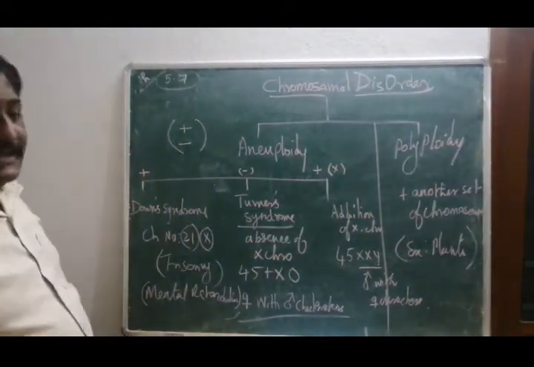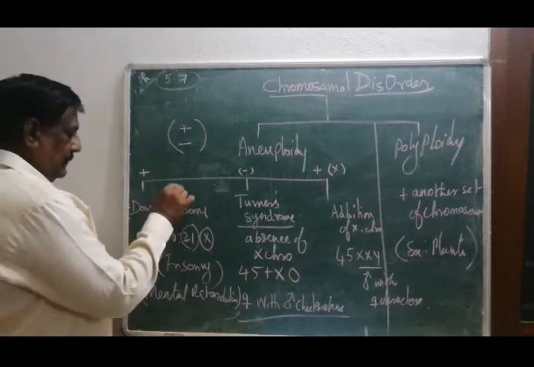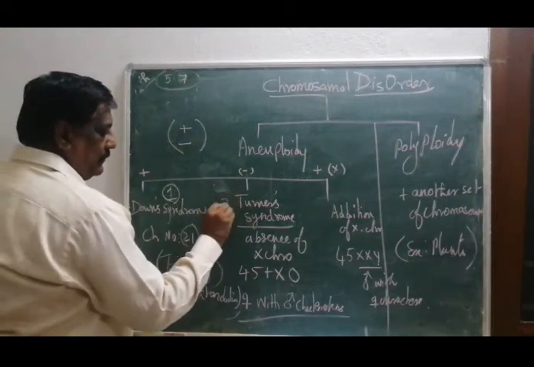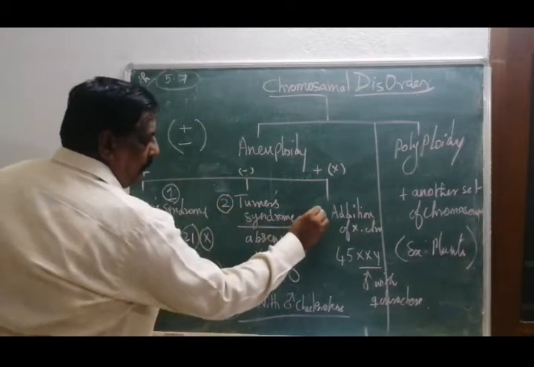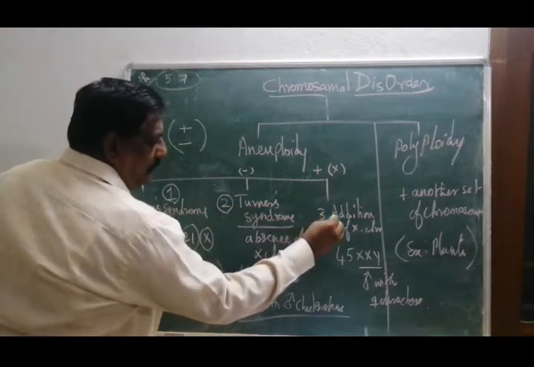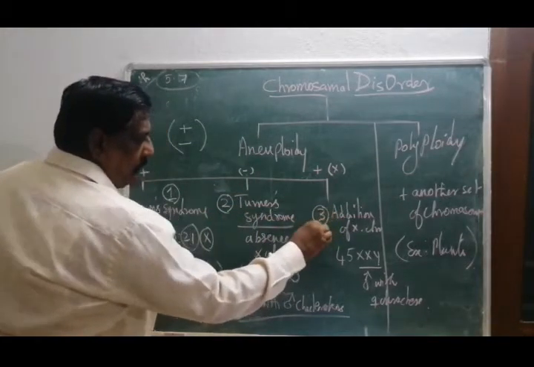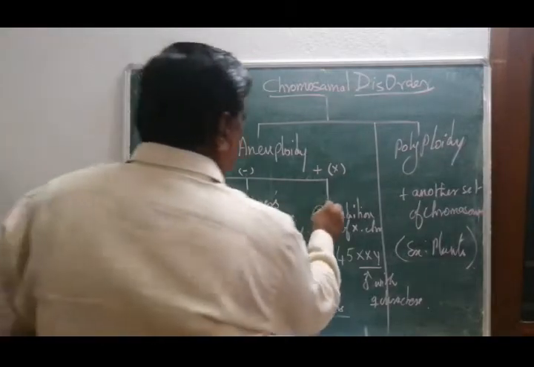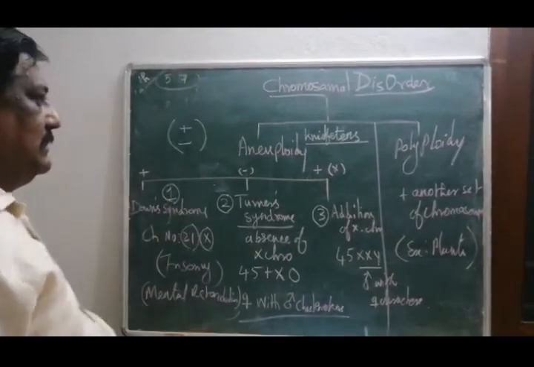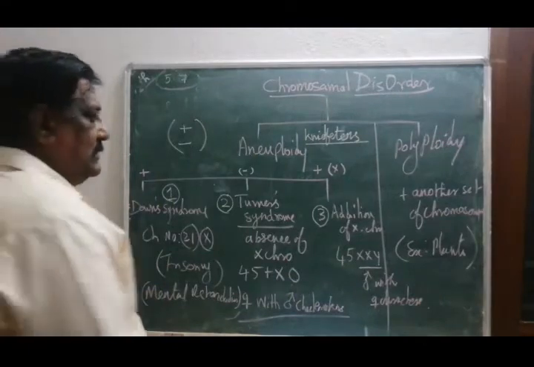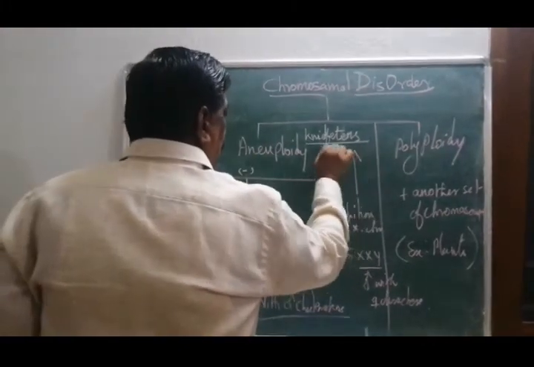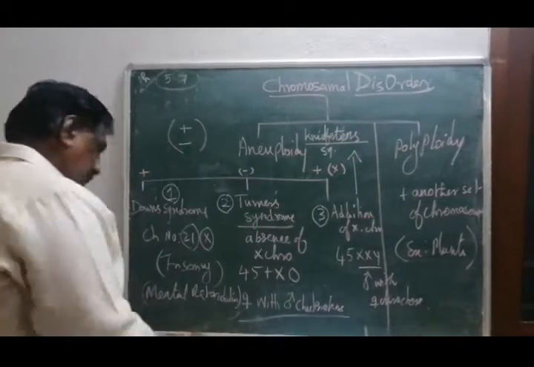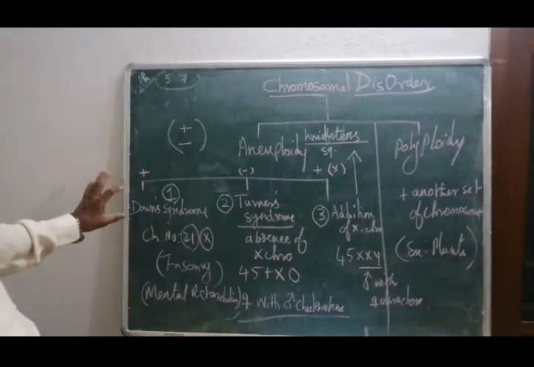There are 3 diseases which we are going to see. The names of these diseases: Down syndrome, Turner syndrome and Klinefelter syndrome. Okay, now we'll see what is Down syndrome.